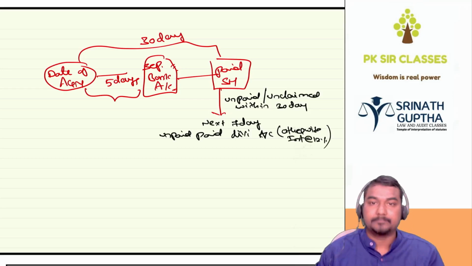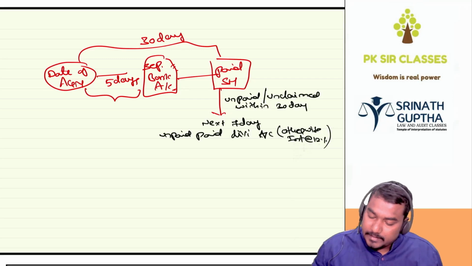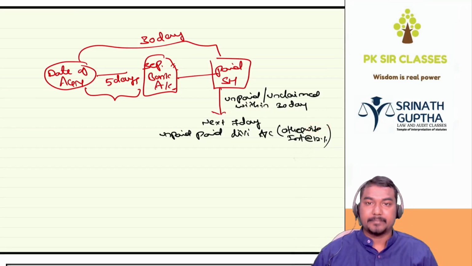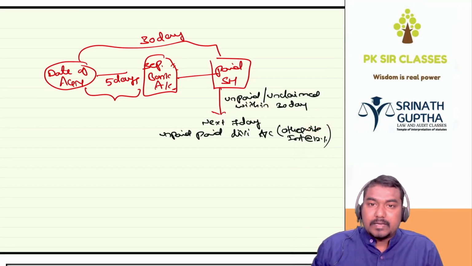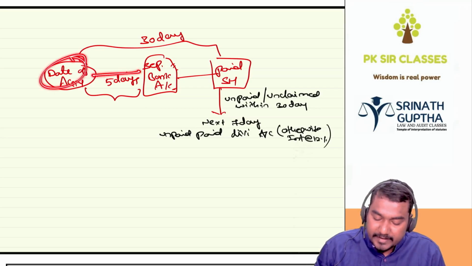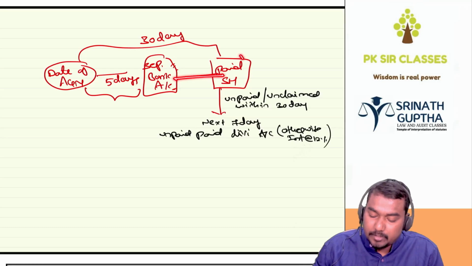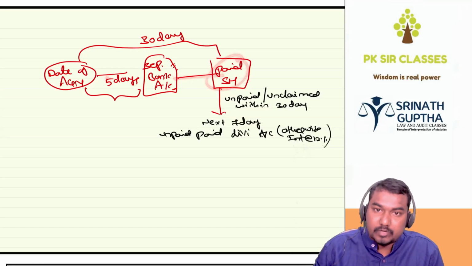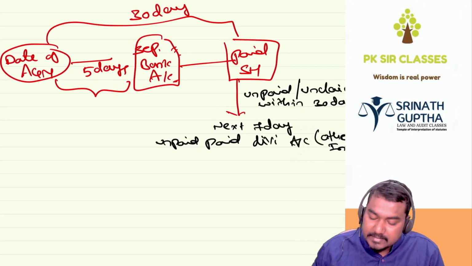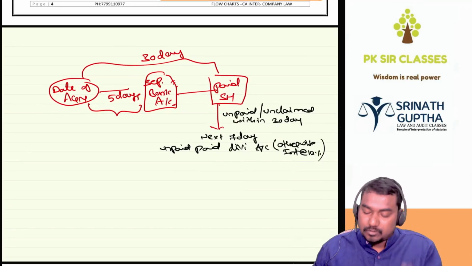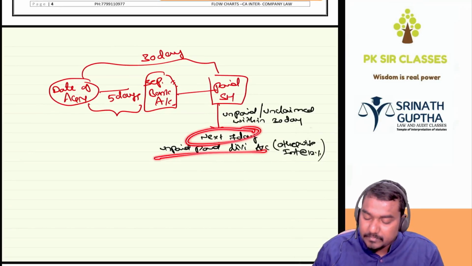ये एग्जाम में आया बेटा, ये 12% एग्जाम में आया, एग्जाम में है ना बेटा. So we have to declare the date of AGM, within the next 5 days transfer to a separate bank account. From that bank account, within the next 25 days we have to pay to shareholders, that means 5 plus 25 is equal to 30 days. In these 30 days, if we are unable to pay shareholders, then within the next 7 days transfer it to the unpaid dividend account.